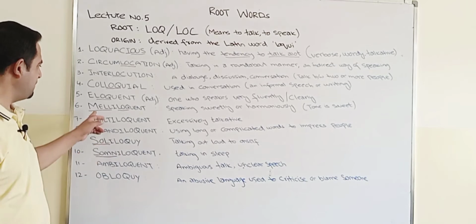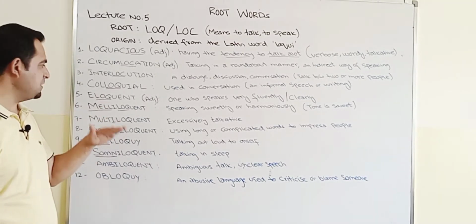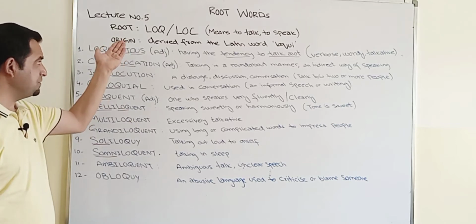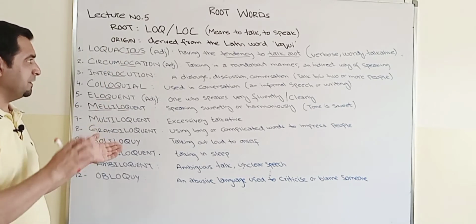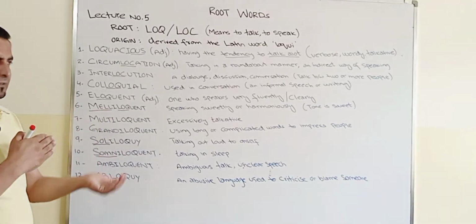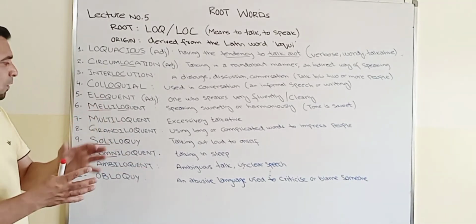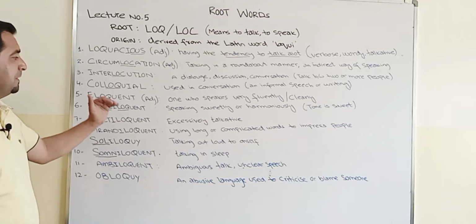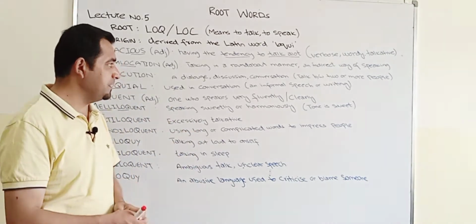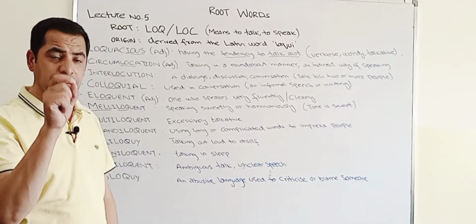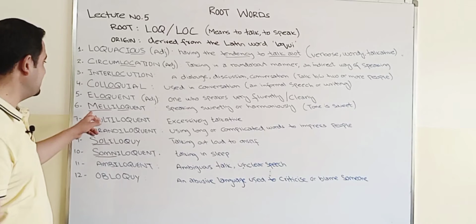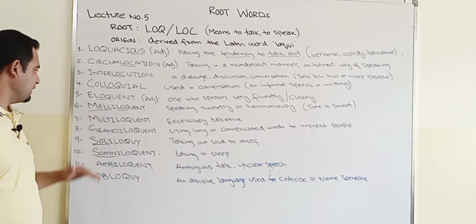And loquent, based on the root, is more or less talking about speaking or talking. So melloquent means speaking sweetly or harmoniously. Especially when the tone is sweet, we could say that it is melloquent.